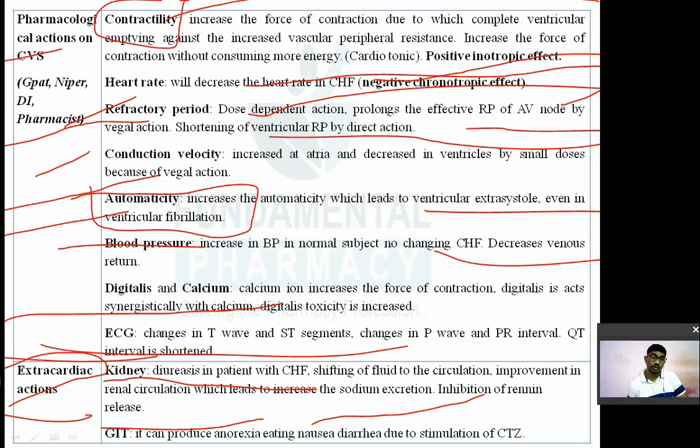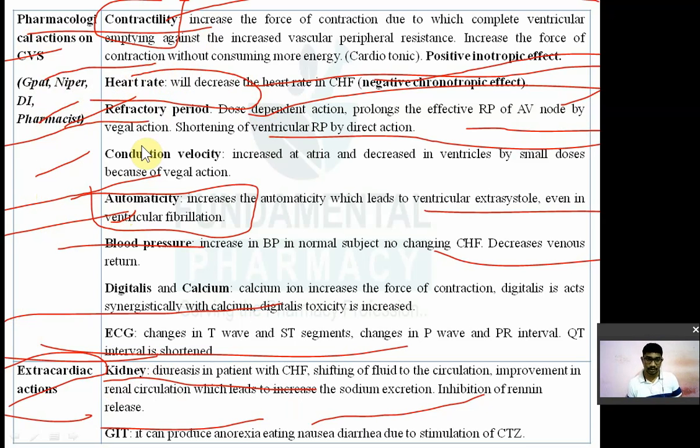Digitalis in congestive cardiac failure does the following things except: it will increase the contractility, it will increase the refractory period, it will increase the automaticity, and the answer will be it will not increase the heart rate, it will decrease the heart rate. कुछ ऐसा क्वेश्चन पूछ सकते हैं आपको.